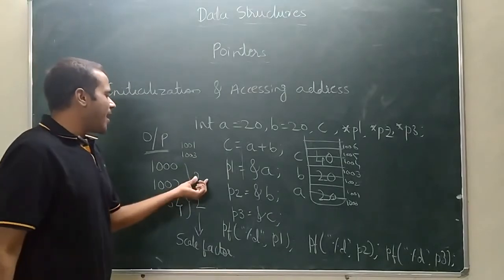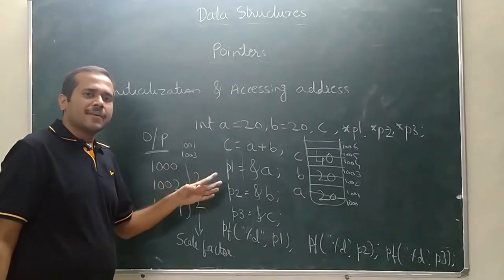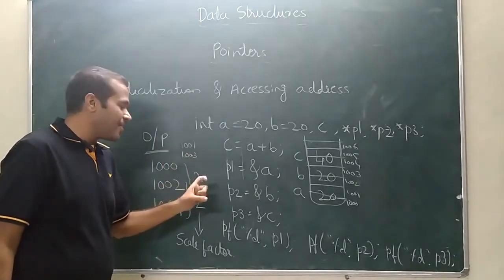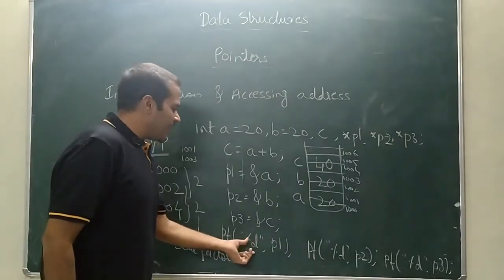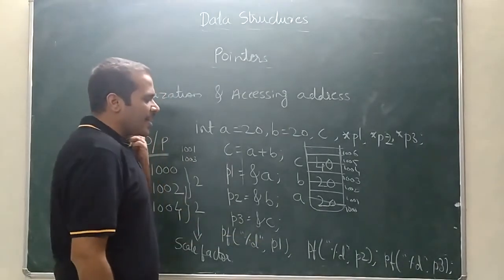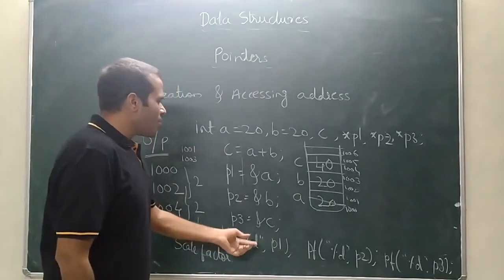Scale factor. So as we know, integer takes 2 bytes of memory, float 4 bytes, double 8 bytes, character 1 byte. Those are scale factors in this case. So we have printed the addresses.